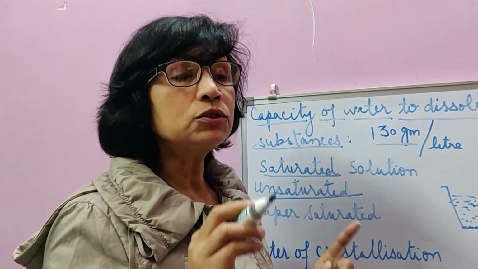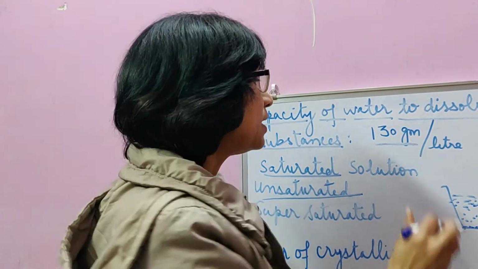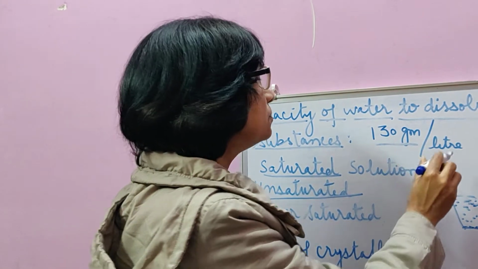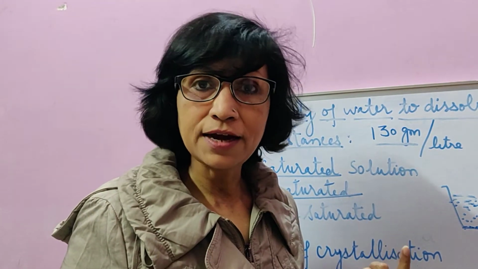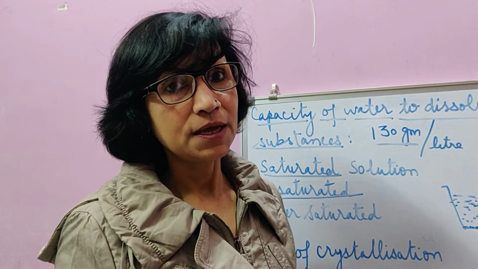It means though it is soluble otherwise, after it has dissolved the maximum in that amount of water, no more sugar can get dissolved.